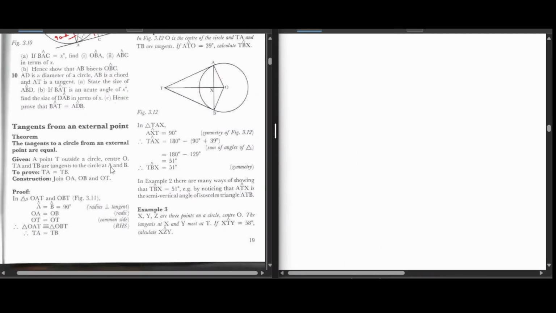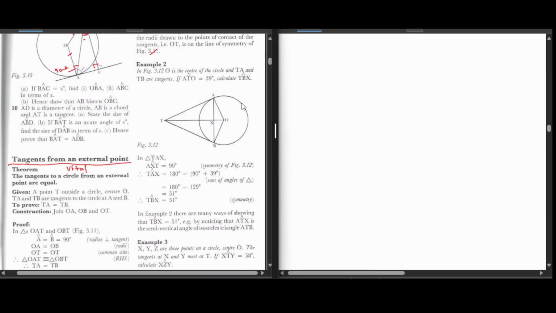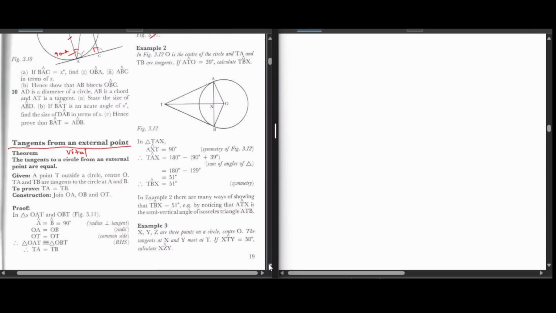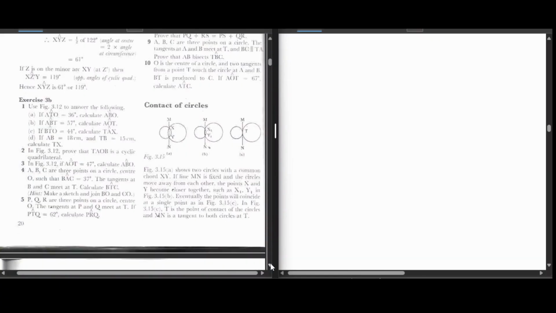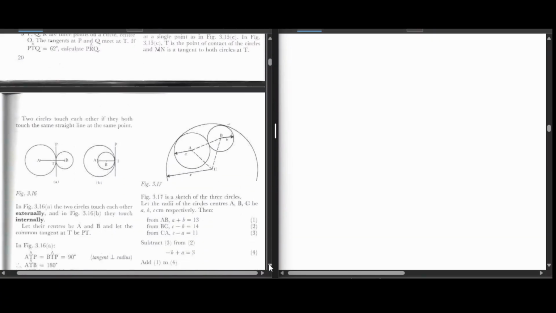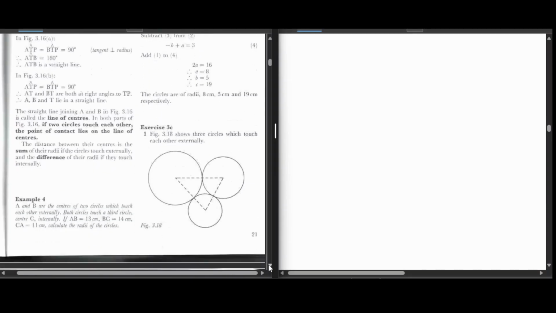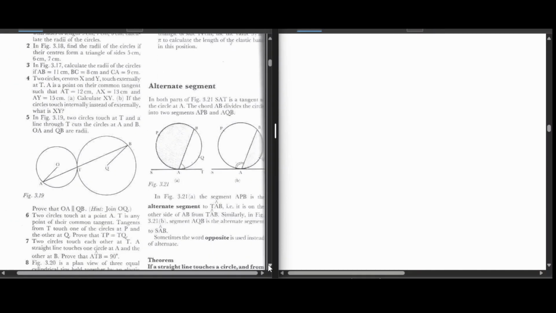Saka, let us meet in our next lesson. Tichita tangents from an external point. Very important. Vitally. Very vital. Saka, just what we are going to be doing in our next lessons, tichaita this theorem, then conduct of circles, tichango batao. It's not as much examinable. Tichango batao. Conduct of circles, tichango kungobatirawo pamsoro.